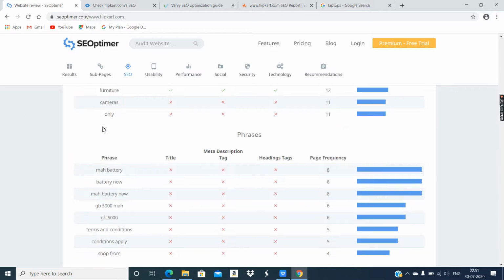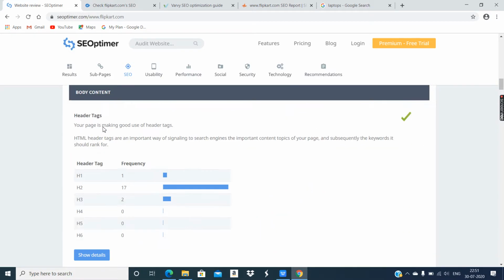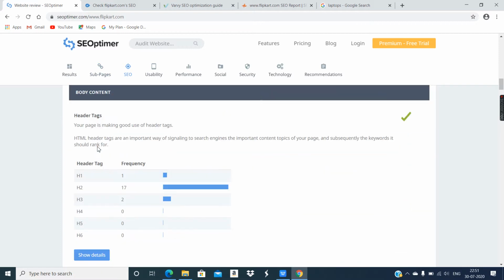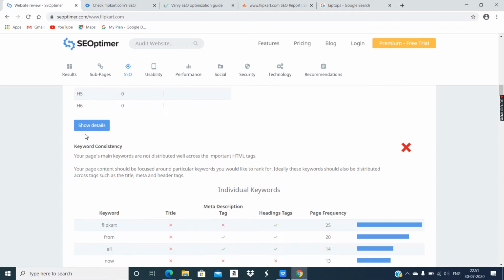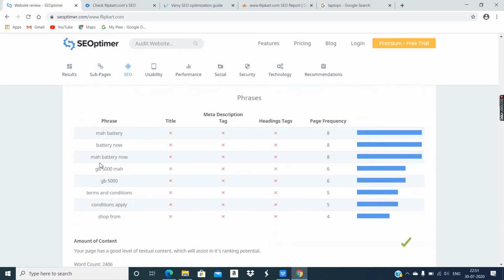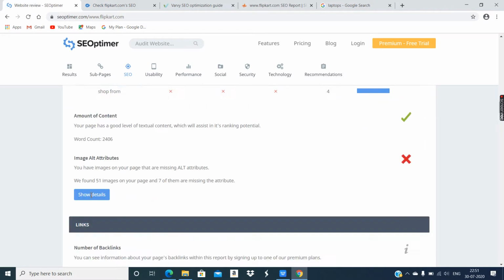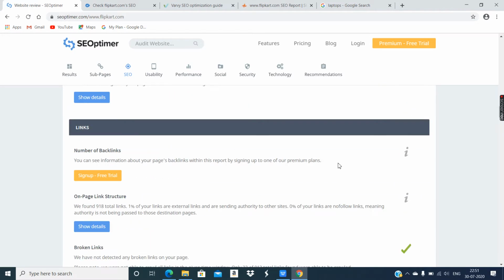Okay. So in SEO, what things are tested? What things are inspected? So we can say title tag, meta description, header tags, keyword consistency, phrase consistency, and amount of content as well as IMG tag if they have alt attribute or not. Okay, links are also tested.